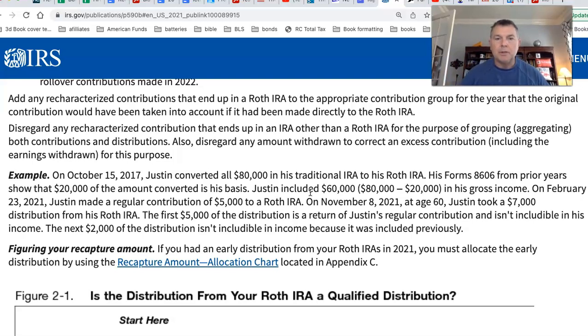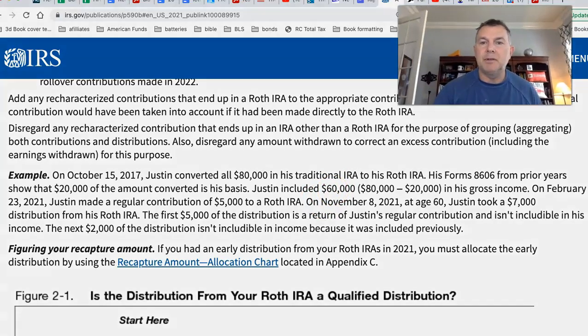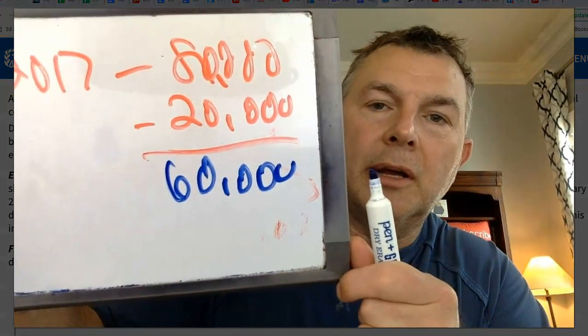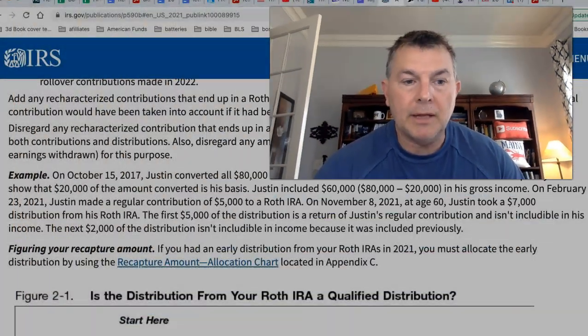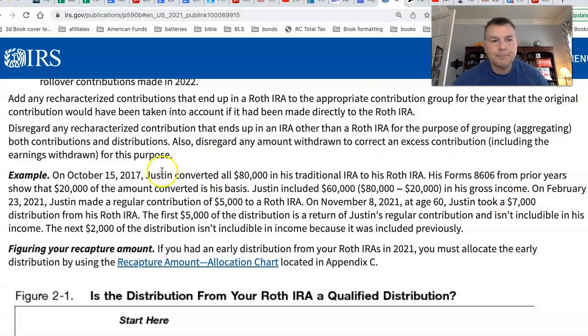All right, so now Justin had 80,000 converted. 20,000 was his basis, and again, I'm assuming that's a non-deductible contribution that he made. That means $60,000 is included in his gross income for that year of 2017. So he says, I just converted 80,000, 20,000 is my non-deductible contribution, and 60,000 is what I have to include in my taxable income for that year, 2017.